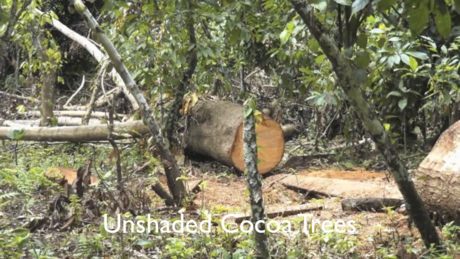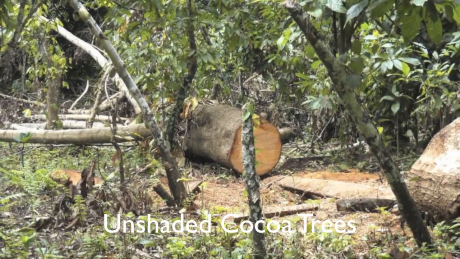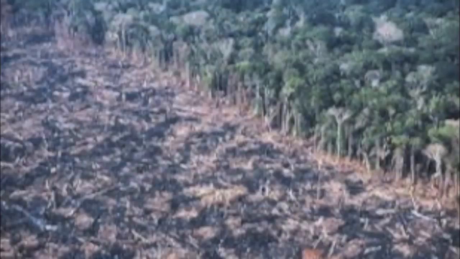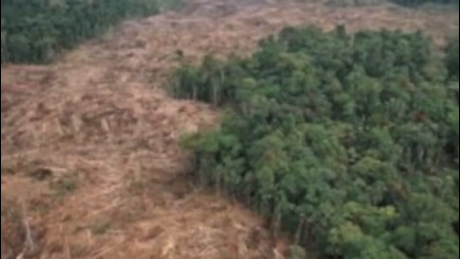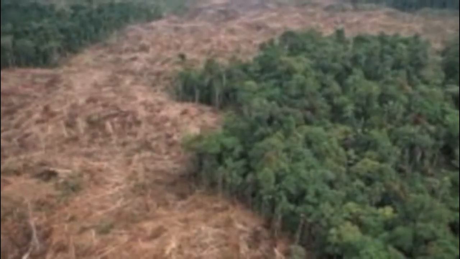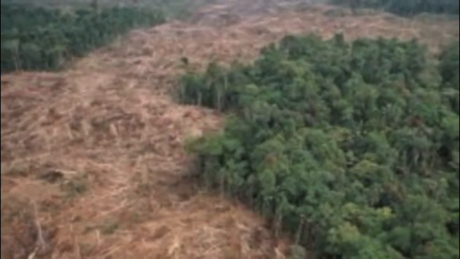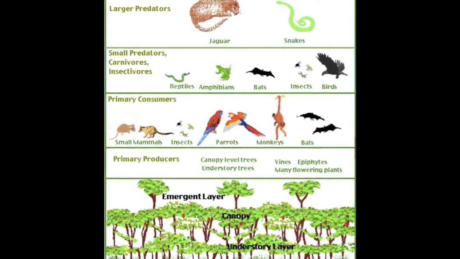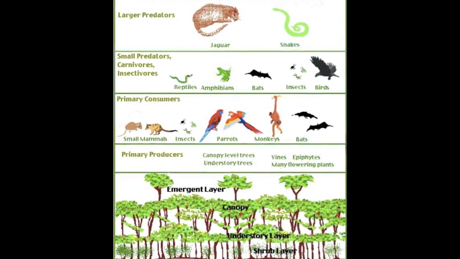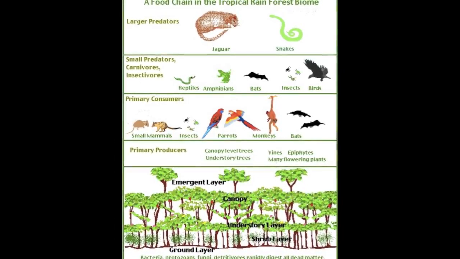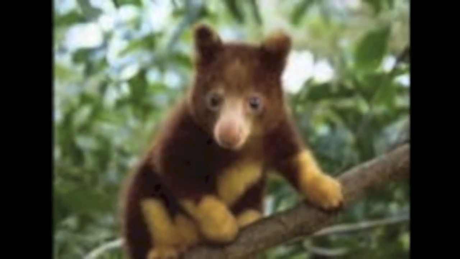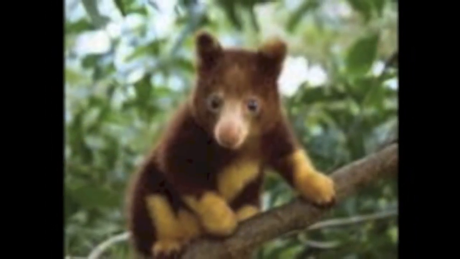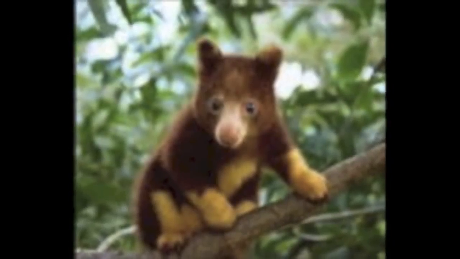In order to meet the high demand of cocoa, farmers have been cutting down trees in order to make room for the cocoa plants. Deforestation, or the cutting down of trees in order to obtain necessary materials, is hazardous to a thriving ecosystem, causing many short and long-term effects. By removing trees from the ecosystem, the producers are removed, disrupting the food chain. Removing a producer from an ecosystem causes primary consumers to have a harder time receiving the energy they need in order to survive. The trees also provide habitats for organisms within the tropical rainforest biome.